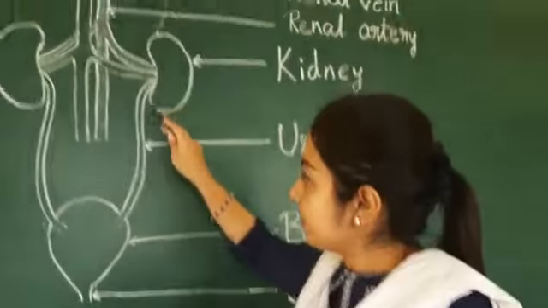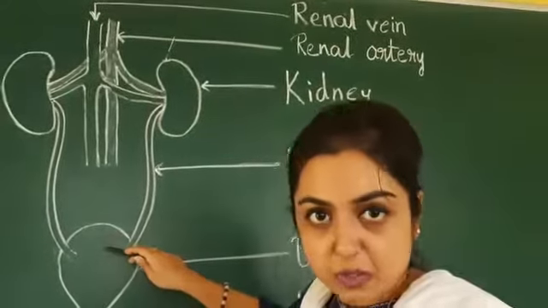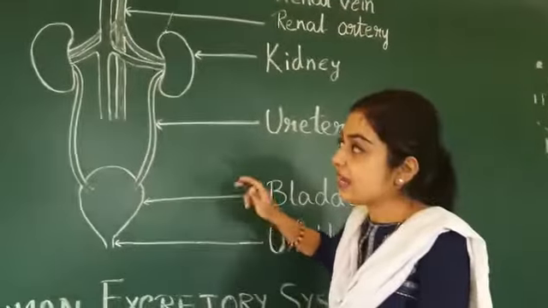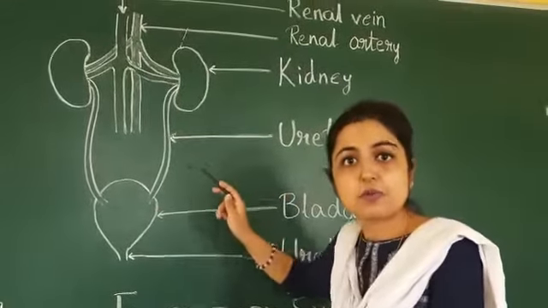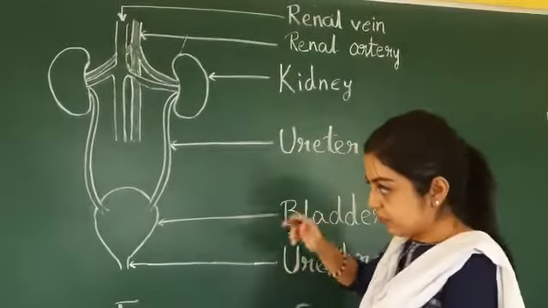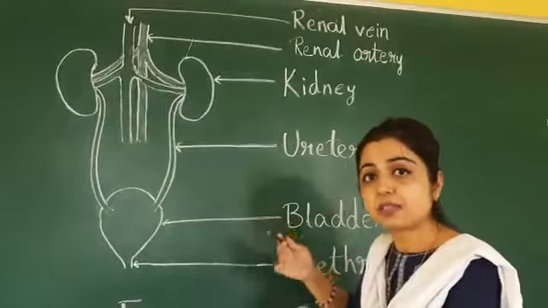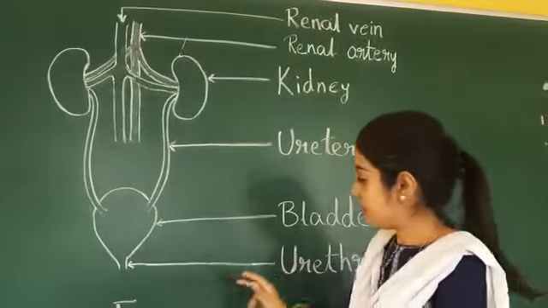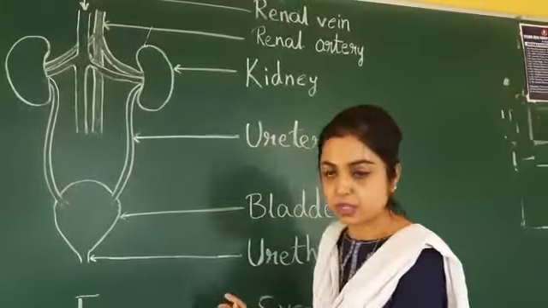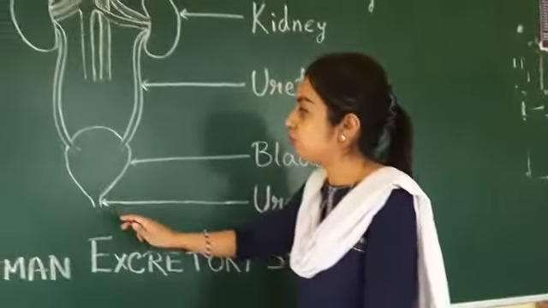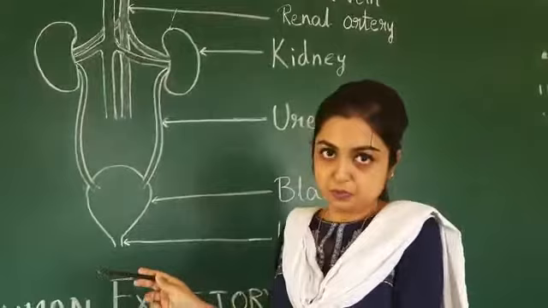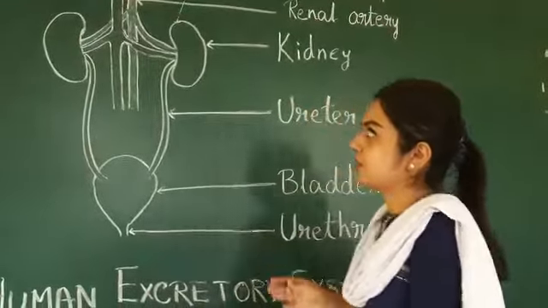When urine is deposited in the bladder, our nervous system sends a signal to our brain, and we get the feeling of passing urine. Then the urine is passed through the urethra, which is a pore in the bladder from where urine is passed out.